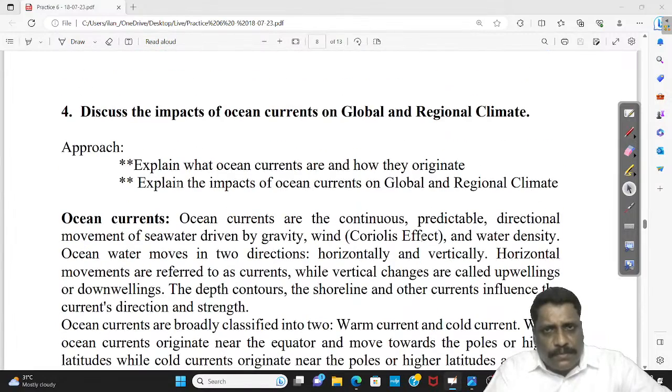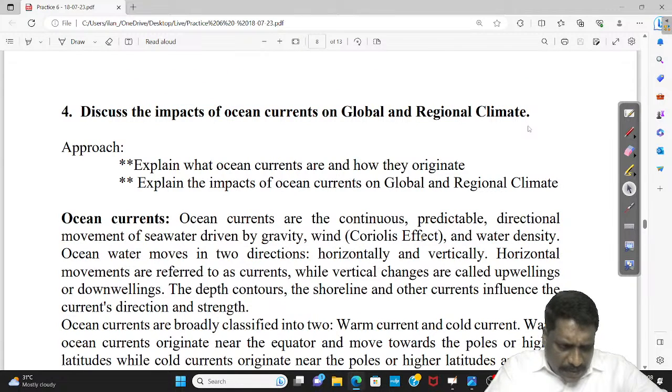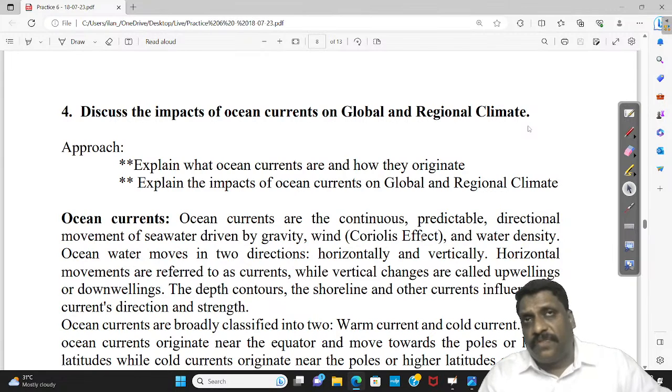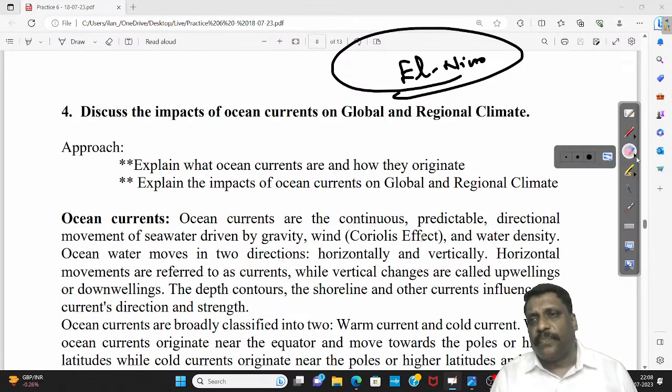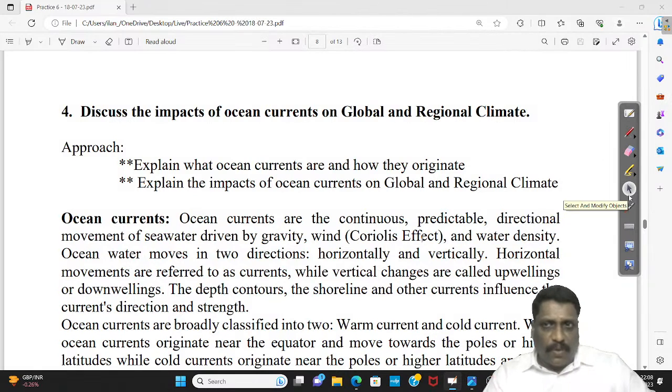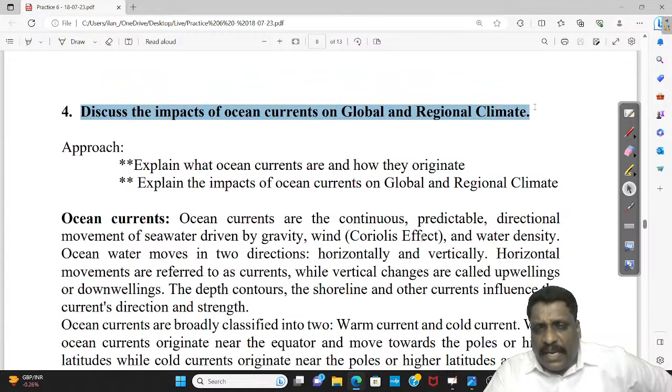I feel that this question, maybe last year also they asked about currents, but this year they are asking about the current relevance, specifically El Nino, because this is a year of El Nino. Now, the question: discuss the impact of ocean currents on global and regional climate.